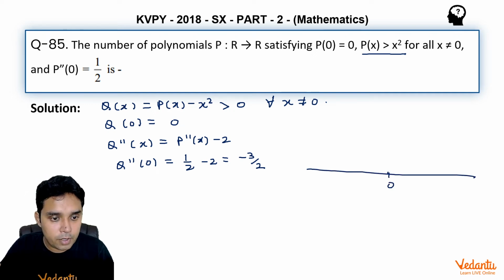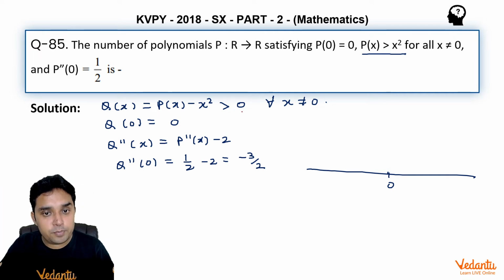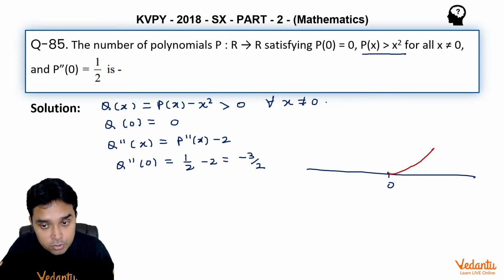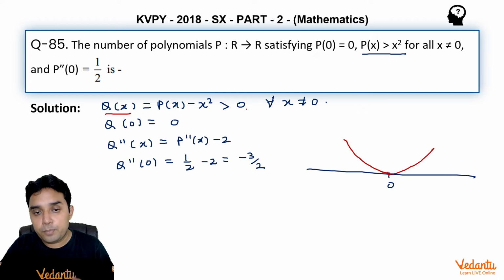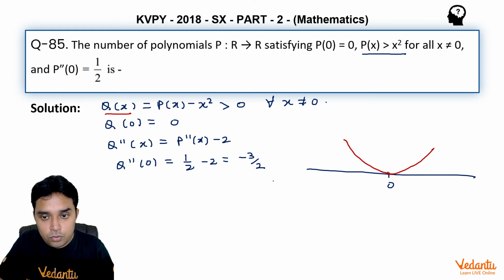if Q(0) is 0 and it is positive for all x not equal to 0, then it should be having a minima at that point 0 like this. Then only this polynomial Q(x) will be such that it is positive for all x not equal to 0. Let me first write this thing once again. So Q(x) should have